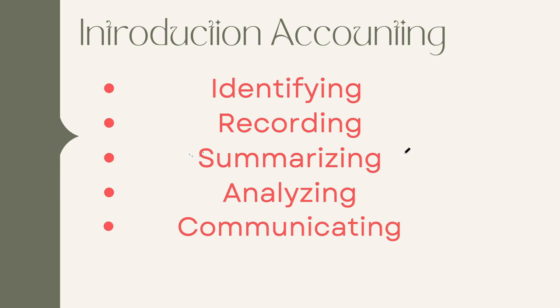And the summarization could take place in financial statements. We will make a financial statement. A financial statement is a summarization of those recordings, the identification of the economic event that has taken place, and the consequence that there have been some changes in your financial position. All those we are going to summarize in financial statements.